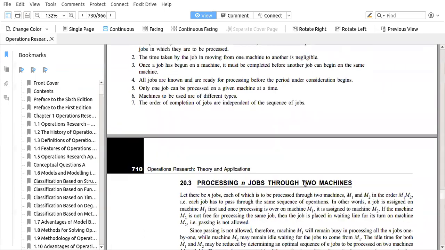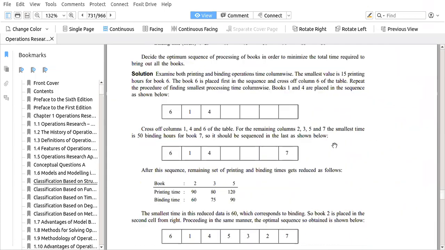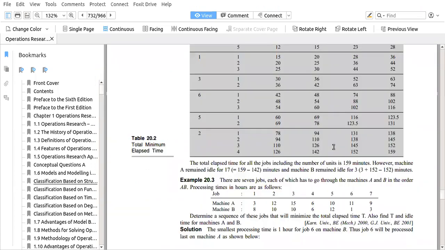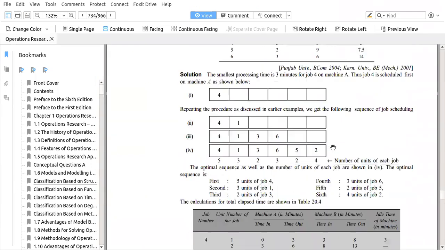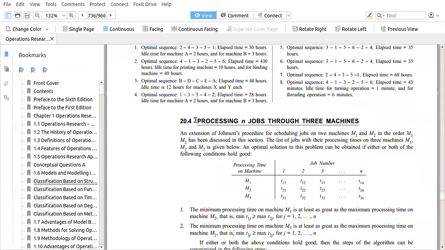Okay, so there are different sequencing problems. The first one is processing n jobs through two machines. So there can be a number of jobs being processed on two machines. Then there can be another type of problem where you have three machines, processing n jobs through three machines.